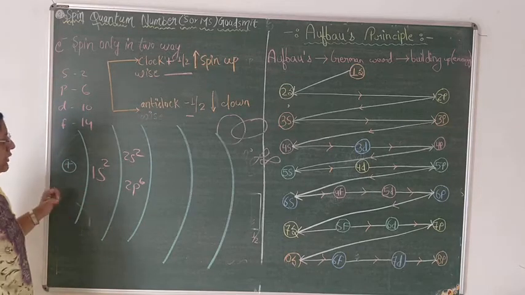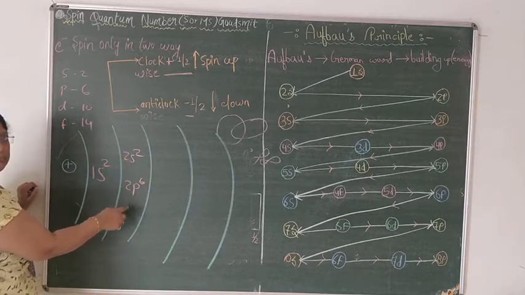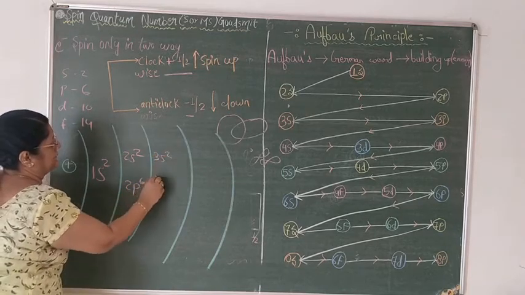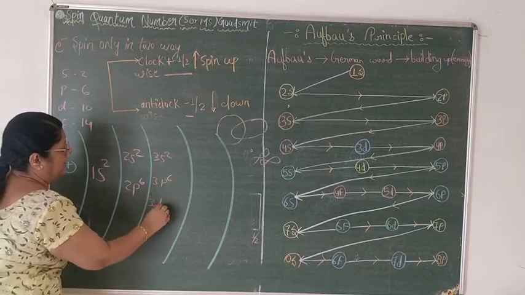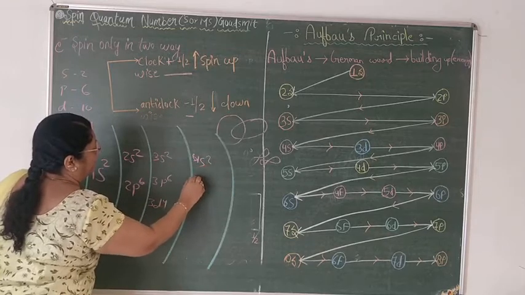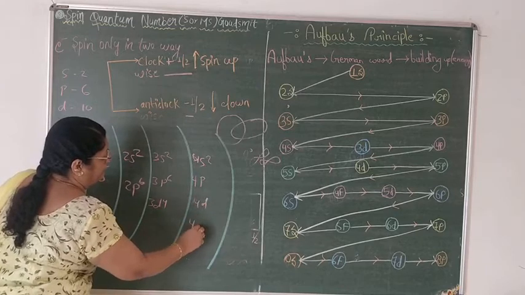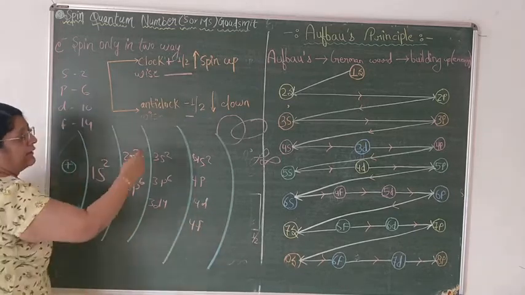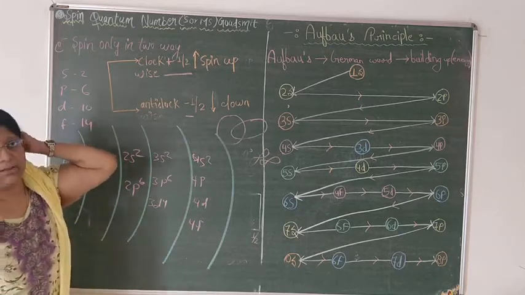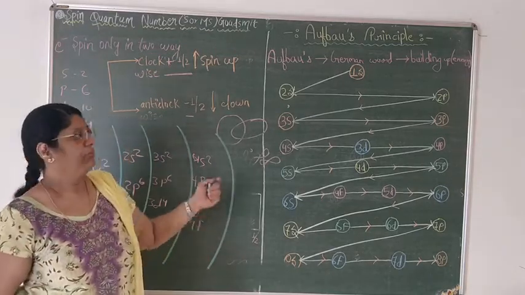In the first shell there is only one subshell, that is s. In the second shell there are s and p. In the third shell there are s, p and d, and in the fourth there are s, p, d and 4f. Okay, and then the same orbitals will repeat, because in our periodic table there are 118 elements, and for 118 elements this many subshells are more than enough.